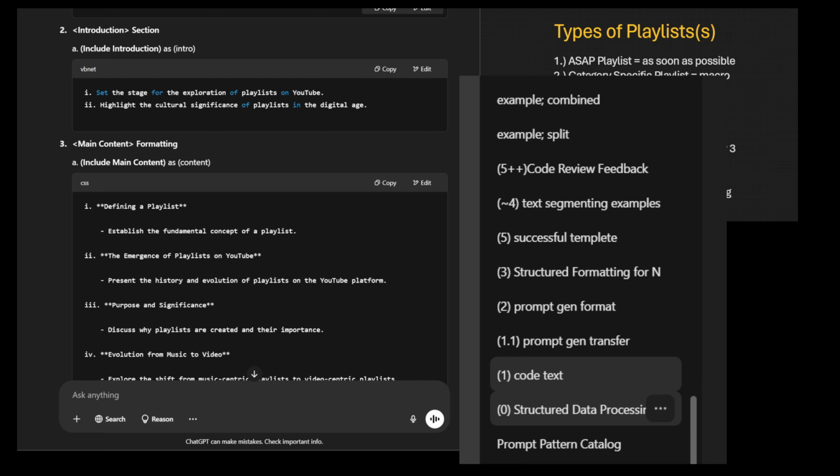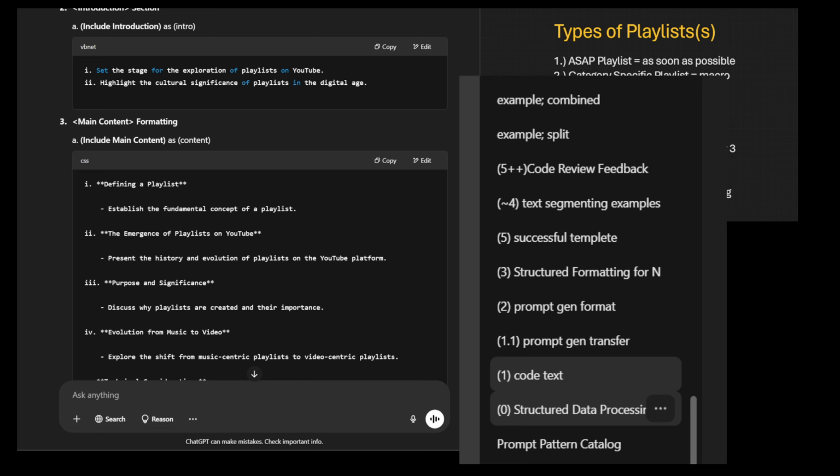Main content. Formatting. A. Include main content as context. Number 1. Defining a playlist. Establish the fundamental concept of a playlist. Number 2. Emergence of playlists on YouTube. Present the history and evolution of playlists on the YouTube platform.